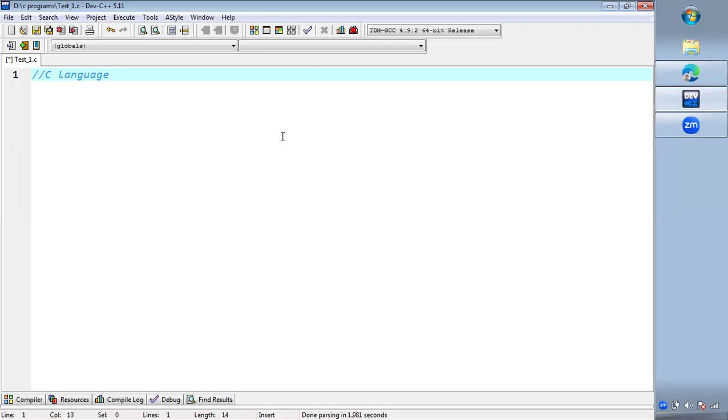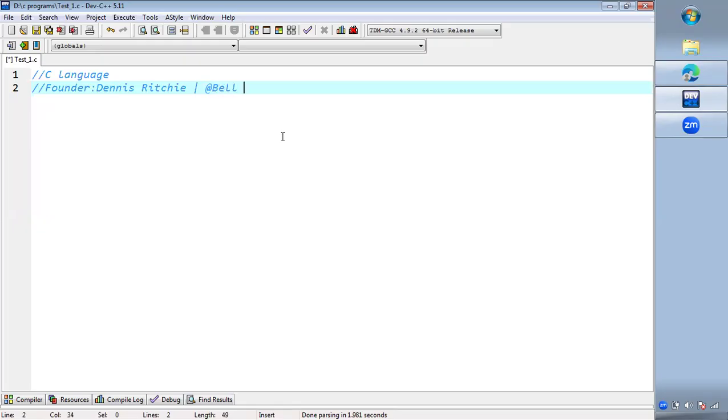So C is a general purpose programming language and it was developed by Dennis Ritchie. So we can say the founder of C is Dennis Ritchie, and he developed C at Bell Laboratories. At Bell Labs, he developed C, and it was developed in the year 1972.